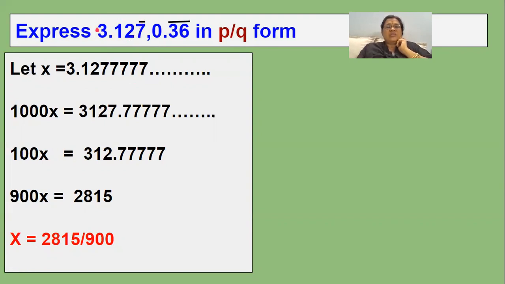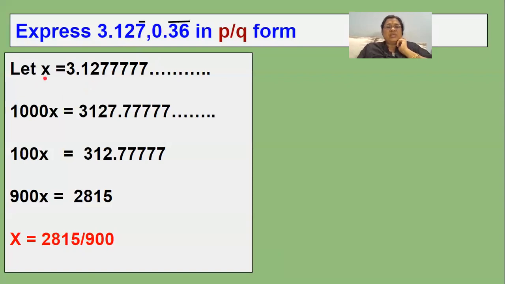So for changing this into P by Q, after the point, how many digits are there? 3 digits are there. So 3 digits, 3 zeros, the number is 1000. So first you have to multiply this x with 1000.